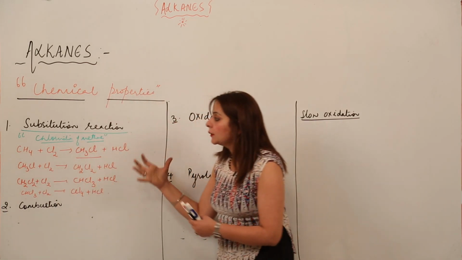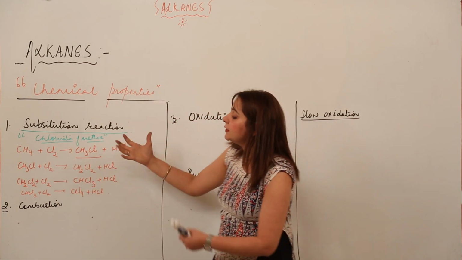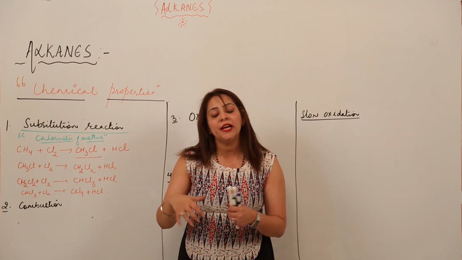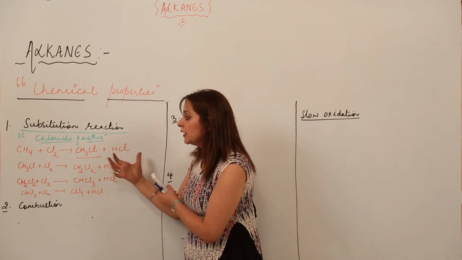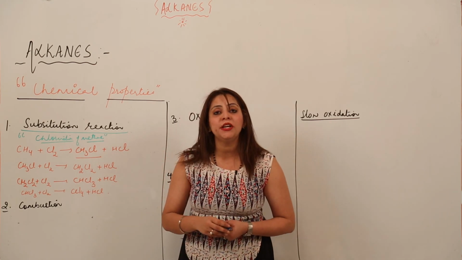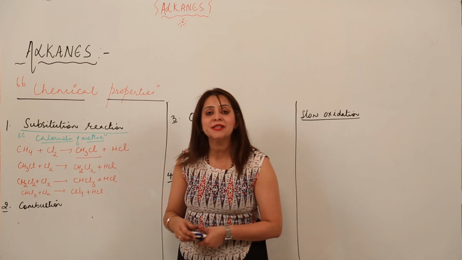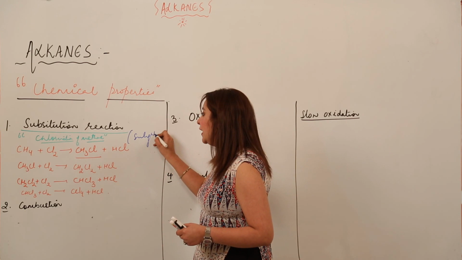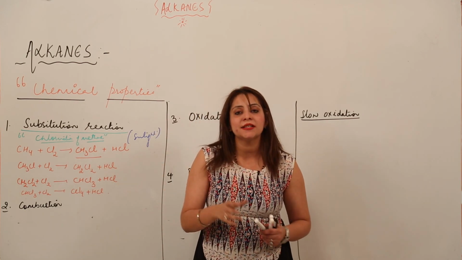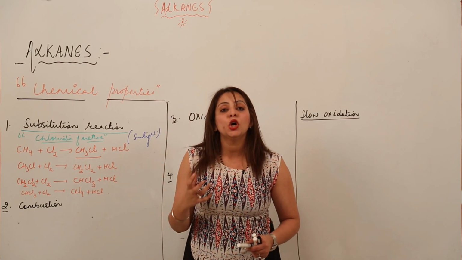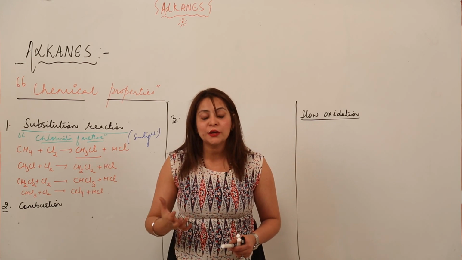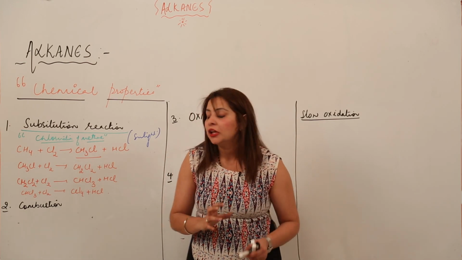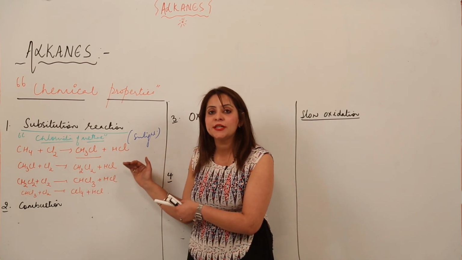So this is the chlorination of methane. As I did for methane, you can do it for any alkane, but I took this example because its important property is that it takes place in presence of sunlight. Otherwise, alkanes react at high temperature and high pressure because they have low affinity towards reaction, as they are stable. But this reaction takes place in presence of sunlight.